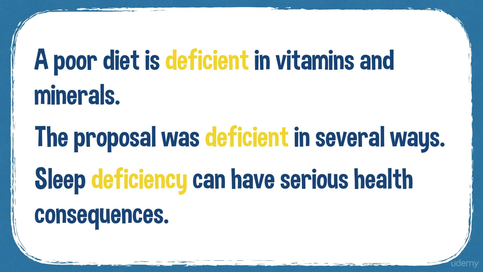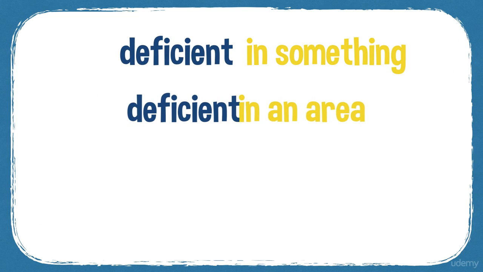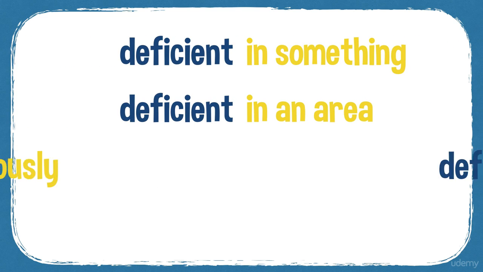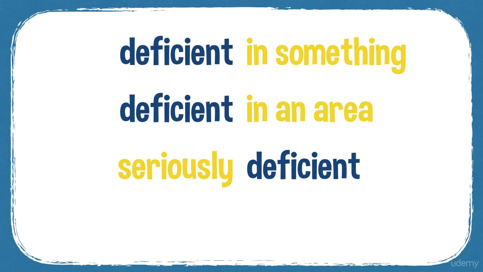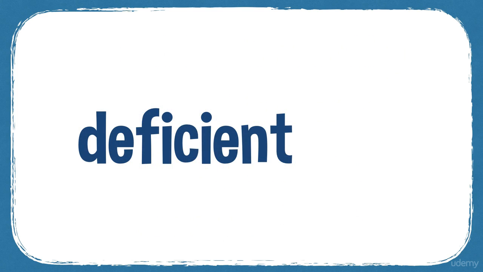Sleep deficiency can have serious health consequences, so here you have the noun form. So you can be deficient in something, deficient in an area, seriously deficient if it's really bad. You can be morally deficient. So deficiency is the noun.